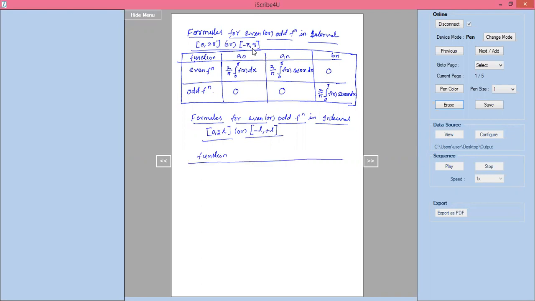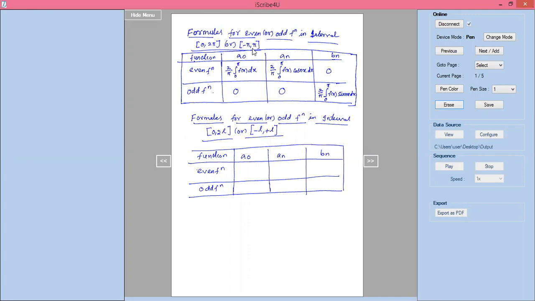Similarly, a naught, the next one should be an, and the next one should be bn. Now here I will write even function, and the next one should be odd function.